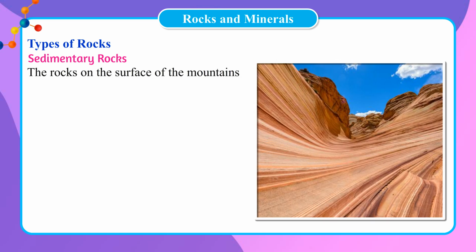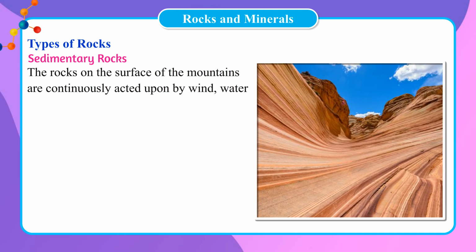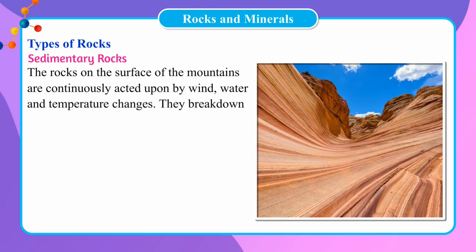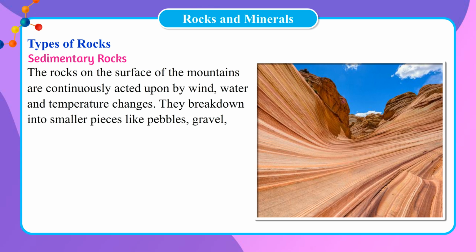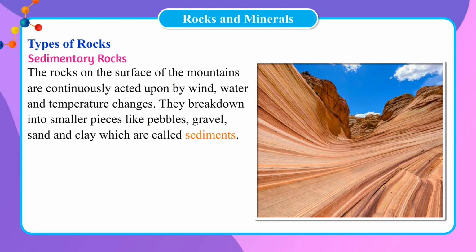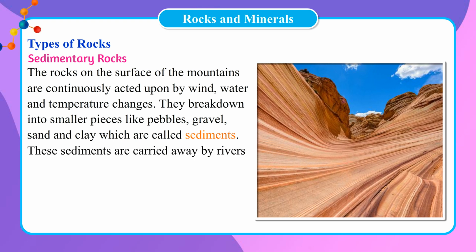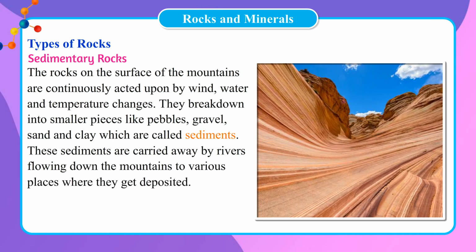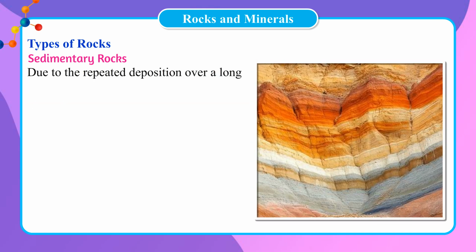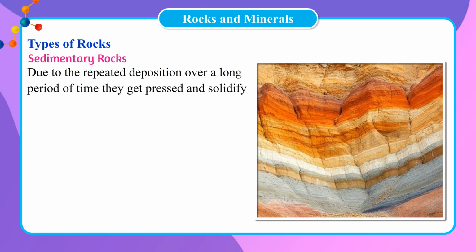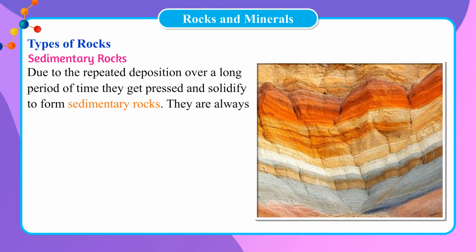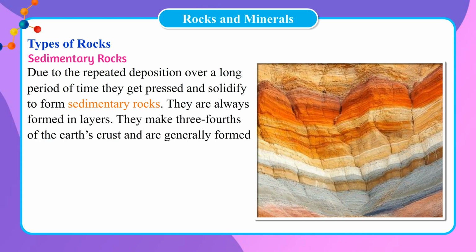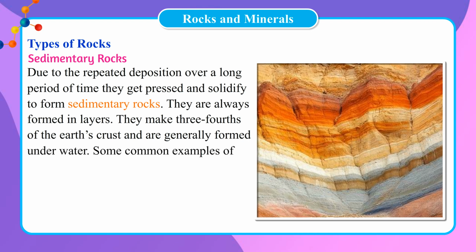Sedimentary rocks. The rocks on the surface of the mountains are continuously acted upon by wind, water, and temperature changes. They break down into smaller pieces like pebbles, gravel, sand, and clay, which are called sediments. These sediments are carried away by rivers flowing down the mountains to various places where they get deposited. Due to the repeated deposition over a long period of time, they get pressed and solidify to form sedimentary rocks. They are always formed in layers. They make 3/4 of the Earth's crust and are generally formed underwater.